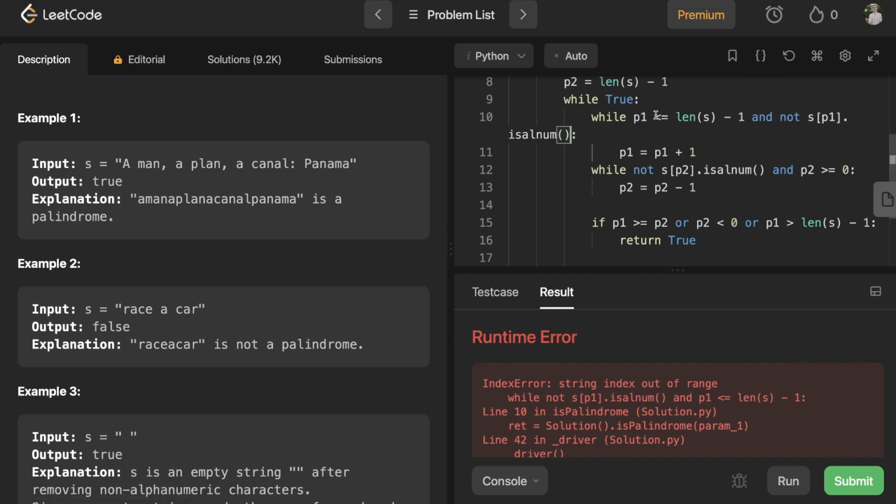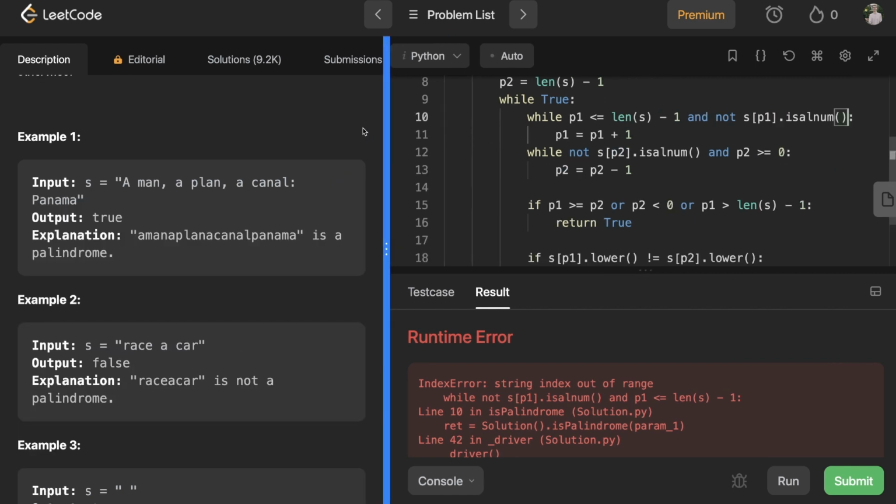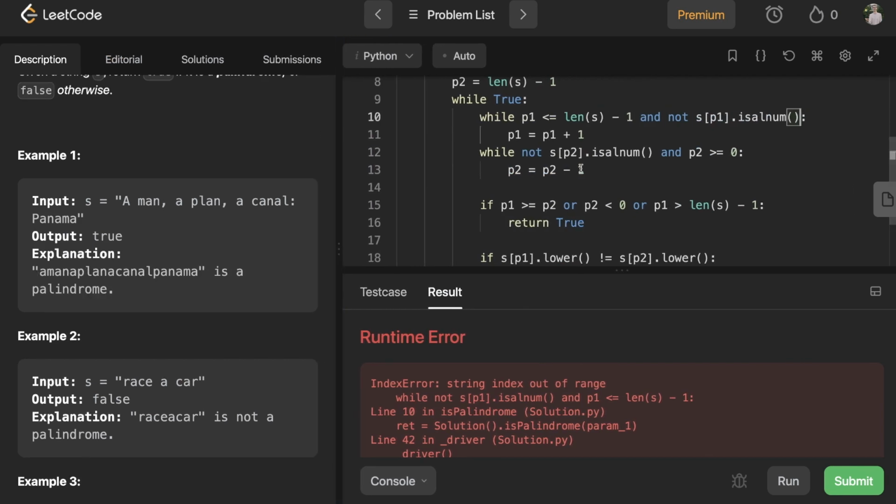So we want to check that I haven't gone out of bounds first, before I check the value of the string. And can I make this bigger? Great. And same thing for this first one.